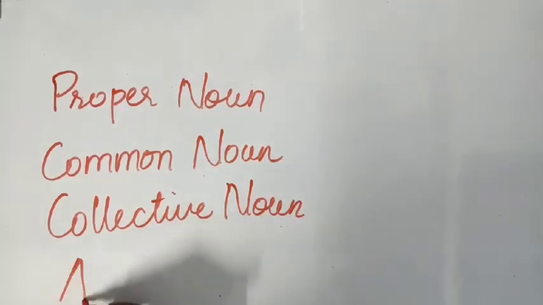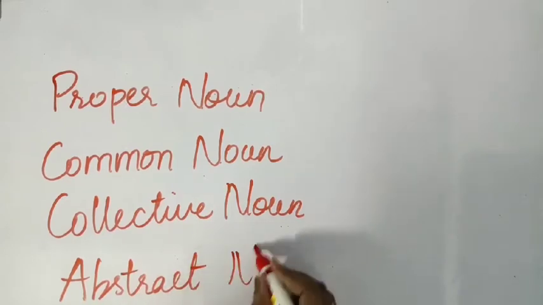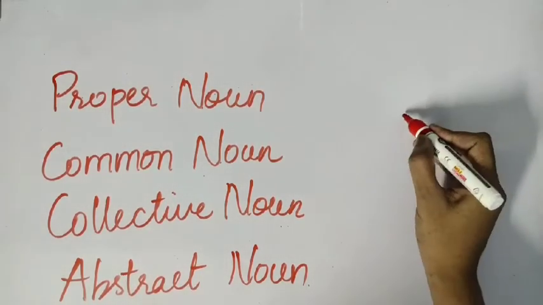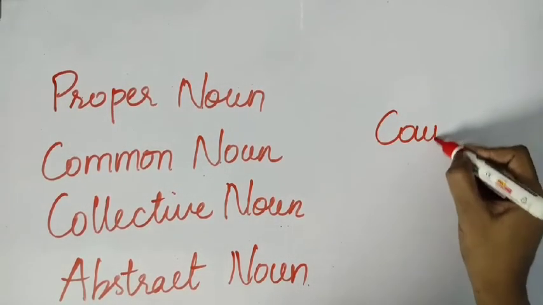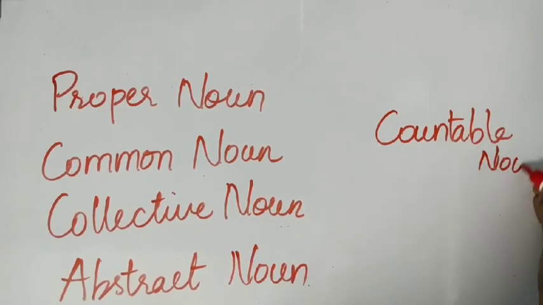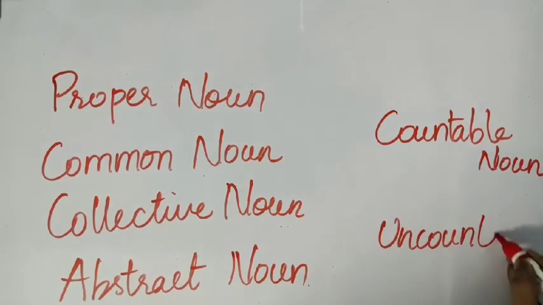You have seen all these kinds of nouns, students, right? Now, if you see the current classification, which is countable noun and uncountable noun.